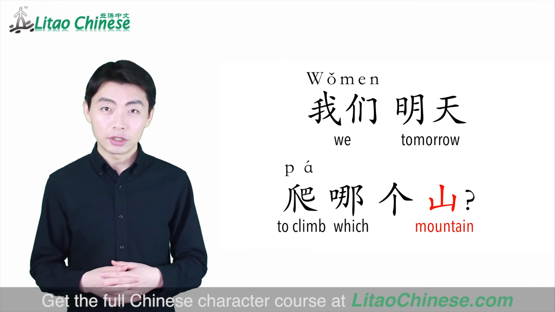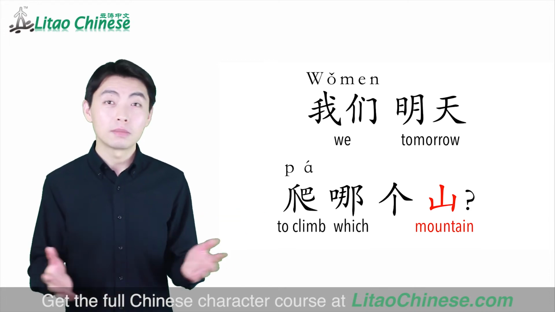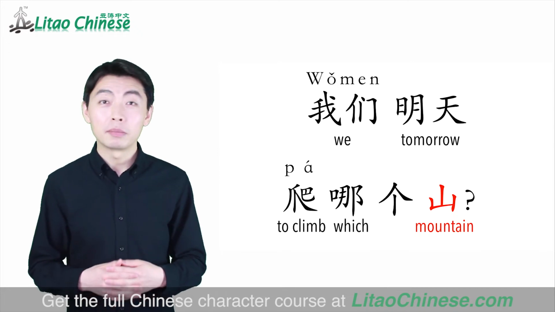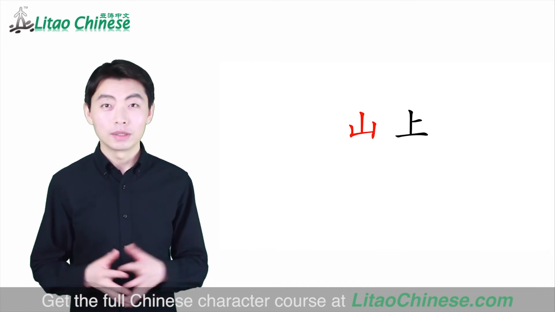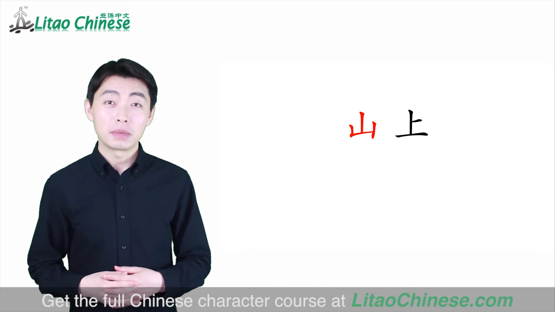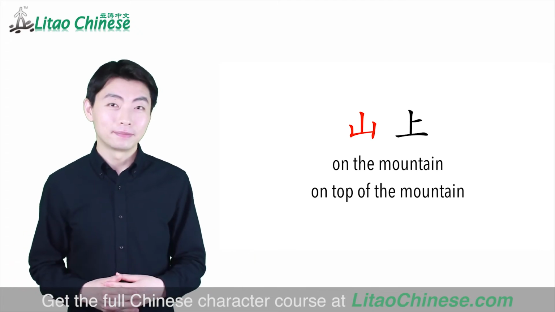The literal translation is we tomorrow climb which mountain. Which mountain do we climb tomorrow? 我们明天爬哪个山? Next one. 山上. 山上 means on the mountain or on top of the mountain.